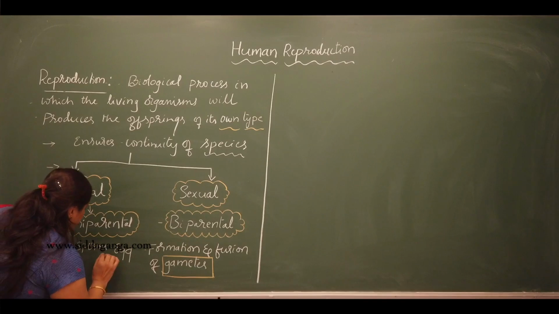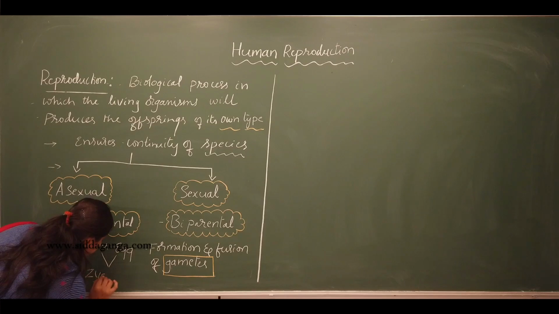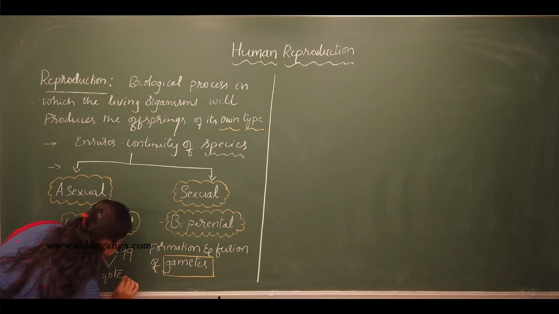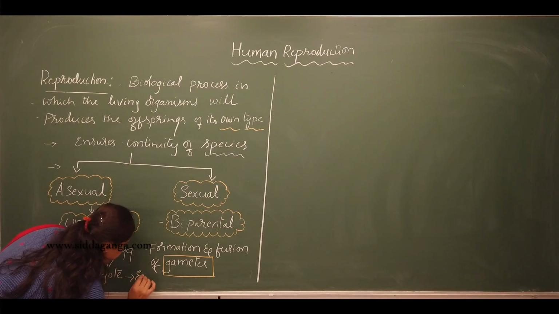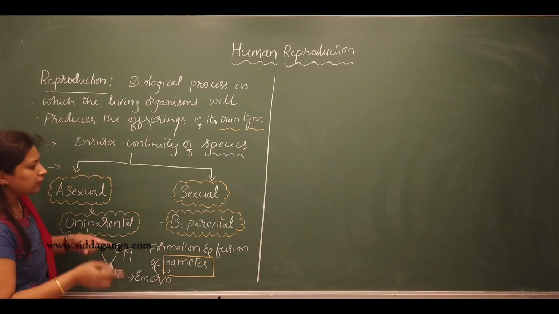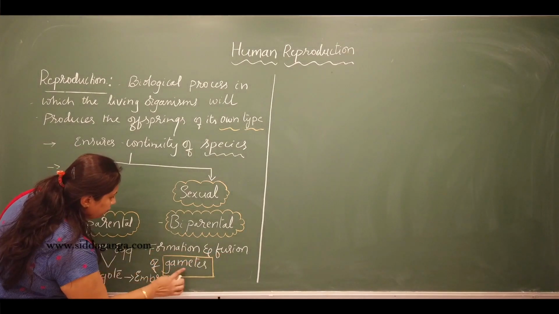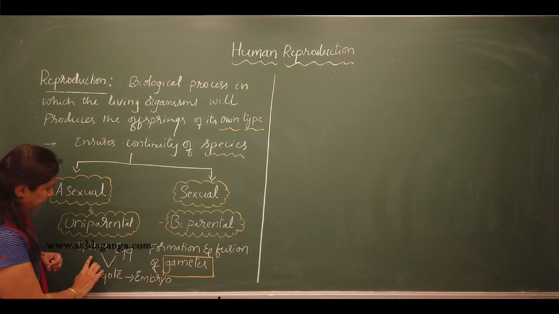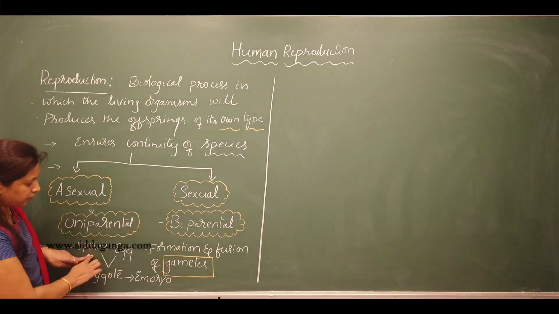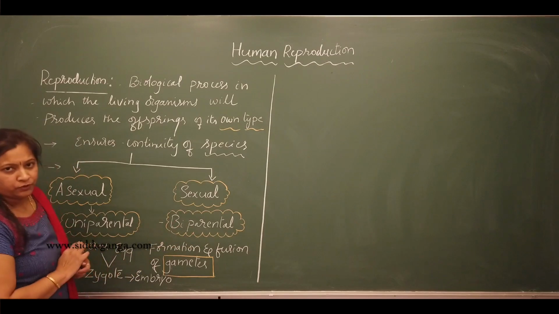Their fusion results in the formation of a diploid zygote. The zygote develops into an embryo. So sexual reproduction involves the participation of two parents. Hence, this is generally a biparental process.